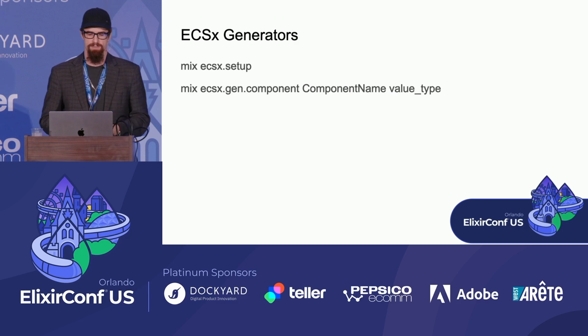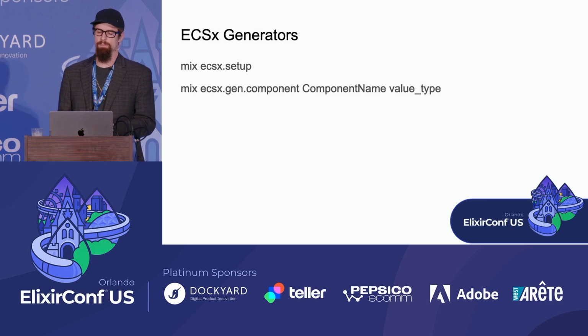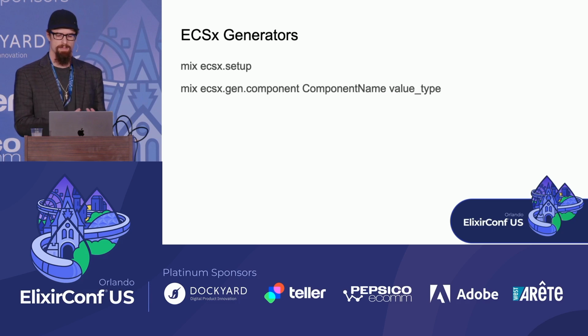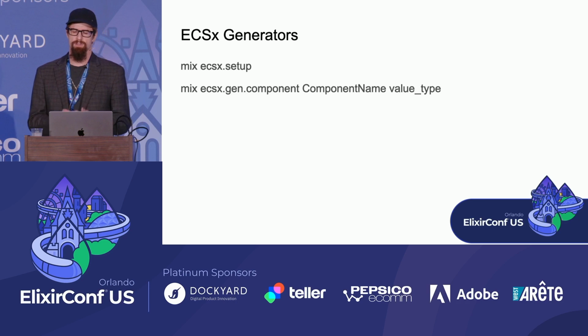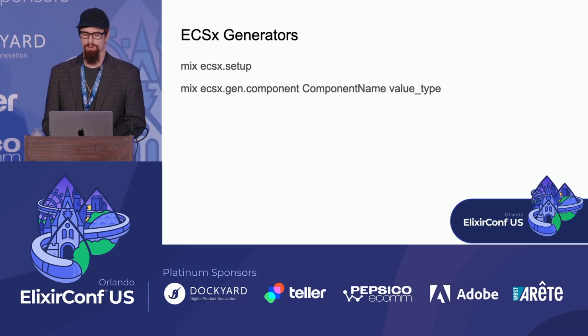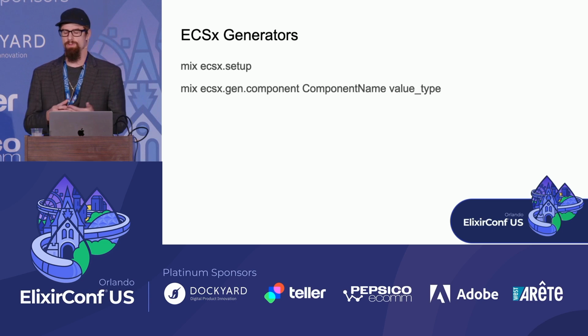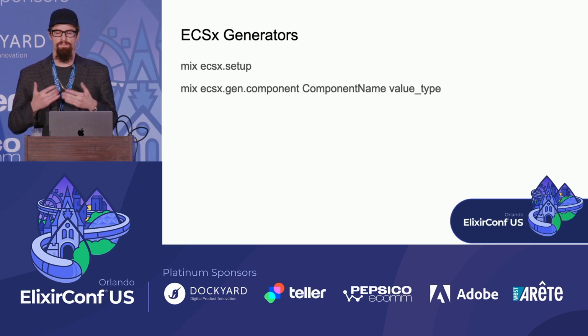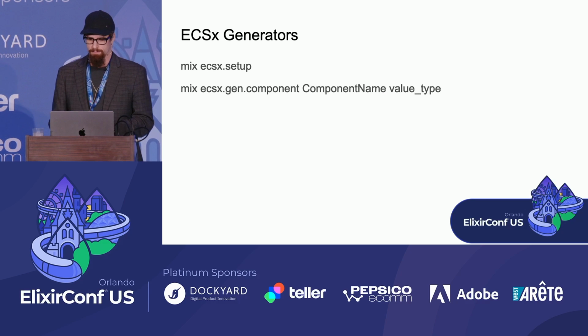Speaking of components and systems, these will also be handled with generators. So for each component type in your application, meaning we saw 8 examples of them earlier, hit points, attack damage, attack speed, armor, etc. Like these are component types. So for each component type that you'll need to model your application's data, you're going to run the ECSx gen component generator. And you'll provide 2 arguments to this. One is the name of the module, and then the other is the Elixir type of the value that that component is going to hold. So that could be integer, string, atom, etc.